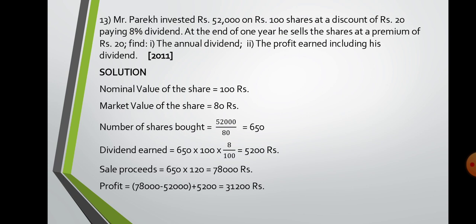Now sales proceeds means number of shares sold multiplied by the market value. At the end of 1 year he sells the shares at a premium of rupees 20. So your premium is always calculated on face value. You would not say that 80 rupees was the market value so 20 on that. No. Premium is always added on face value. So 100 rupees is the face value, on that you have to add 20 rupees, so 120 will become the market value. So sales proceeds will be 650 into 120 to get 78,000. Now profit earned is 78,000 minus 52,000. Yes, 52,000 was our investment, so that we got back, and you already got a dividend also, that also you add here. So total profit you earned is 31,200.